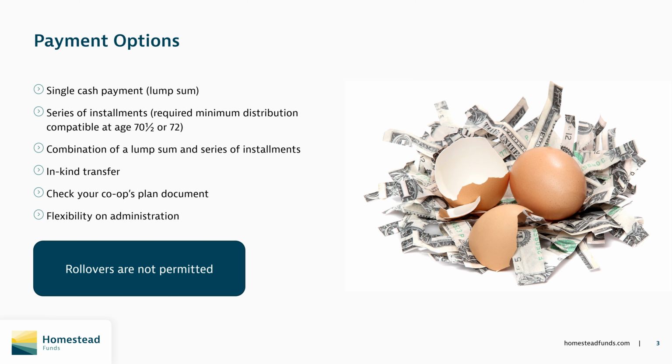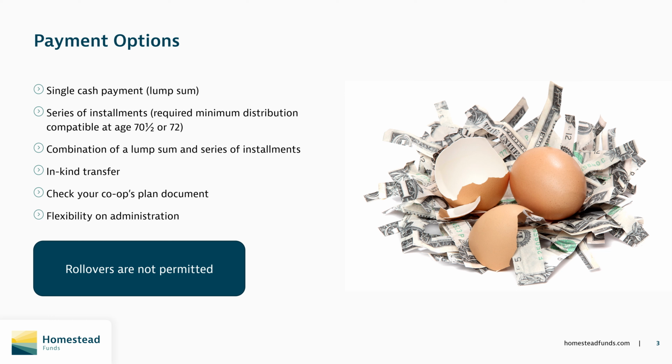When a participant is eligible to take a distribution from the plan, most often because they're retiring or separating, they have the ability to elect how and when they would like to receive their assets. Plan rules allow for the following forms of payment. A single cash payment, also called a lump sum, at separation or at a date specified in the future by the participant.